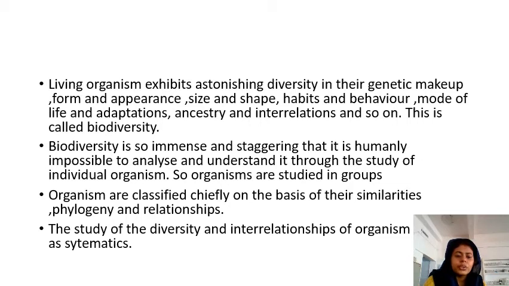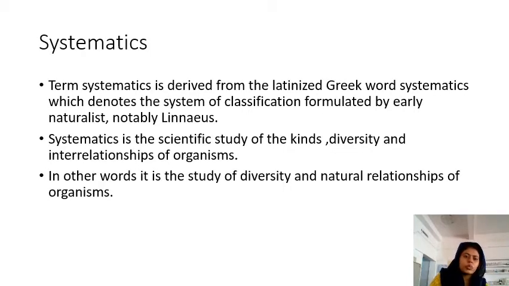Okay. The study of the diversity and interrelationship of organisms is called systematics. So, while we are studying these groups of organisms, we can see these different groups have some relations, and we need to study that interrelation also. While we are studying diversity, we are also going through the interrelationship between these groups of organisms. So the study of the diversity, the interrelation, and the grouping of organisms, everything comes under the term systematics. Okay. So now we are going to discuss what is systematics.